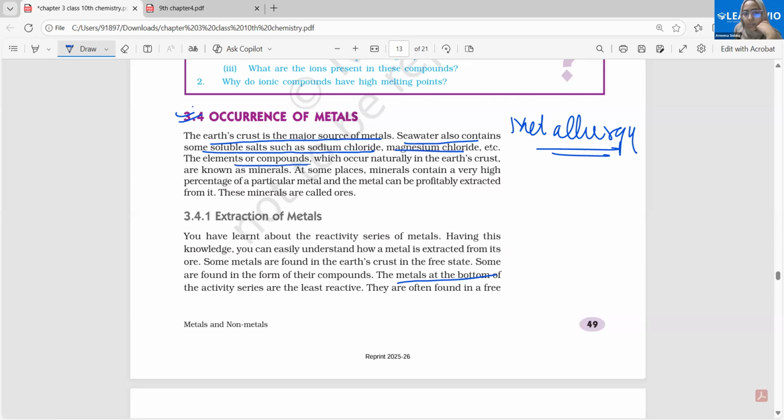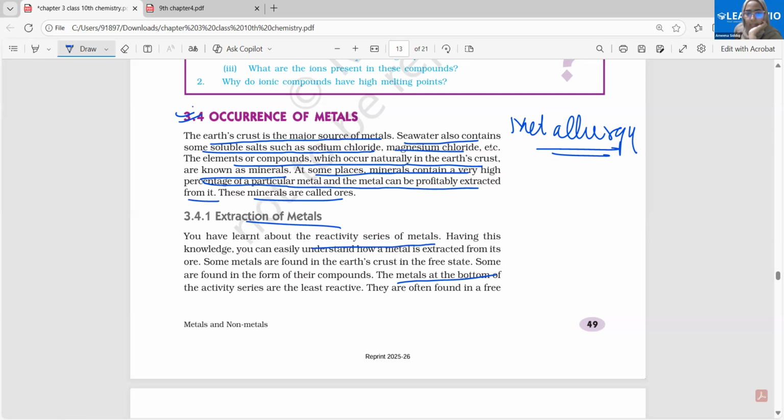Magnesium chloride. The elements or compounds which occur naturally in the Earth's crust are known as minerals. At some places, minerals contain a very high percentage of a particular metal, and the metal can be profitably extracted from it. These minerals are called ores. I hope there is no confusion in this paragraph. Yes. Fine. So the next thing is extraction of metals.